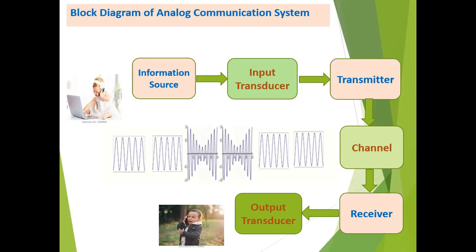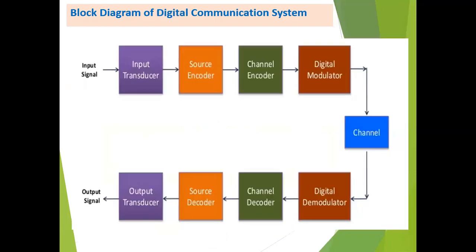Many of the signals used in modern communication systems are digital in nature, that is, alphanumeric characters. Binary data is used in computer programs nowadays. Here is the block diagram of a digital communication system. Two most important sections are used in digital communication. One is the transmitter, which consists of the input transducer, source encoder, channel encoder, and digital modulator. This is the receiver section with the output transducer, source decoder, channel decoder, and digital demodulator.